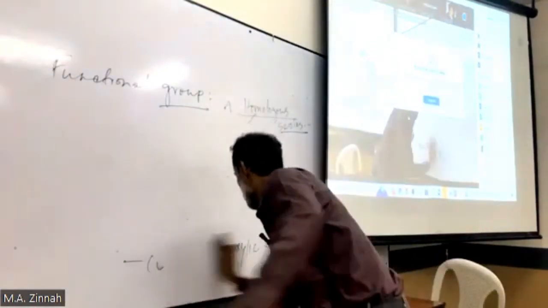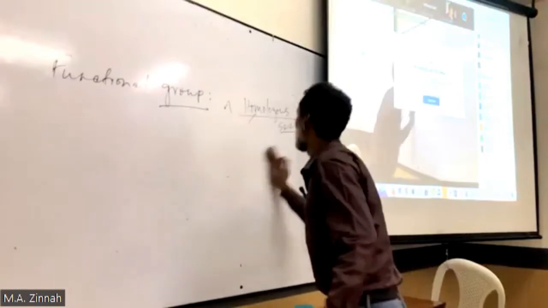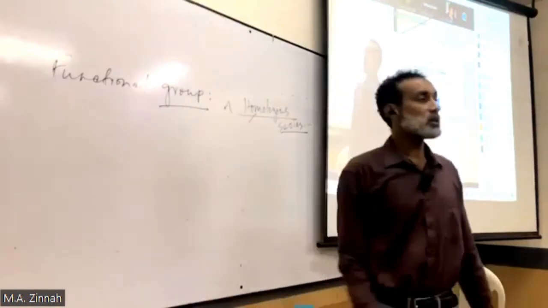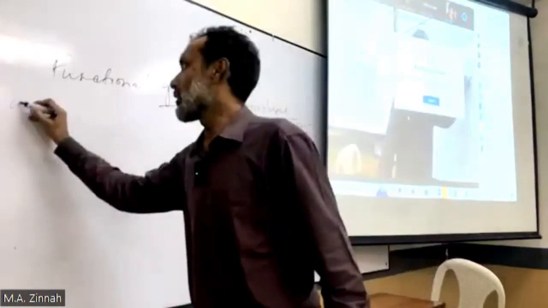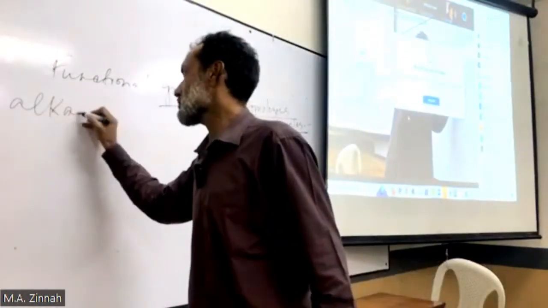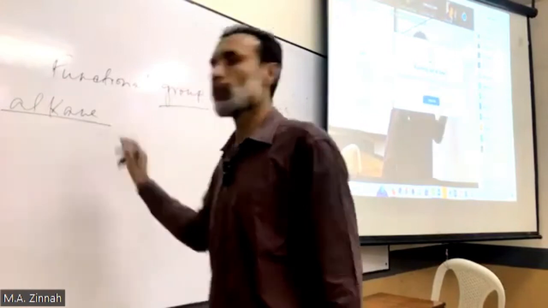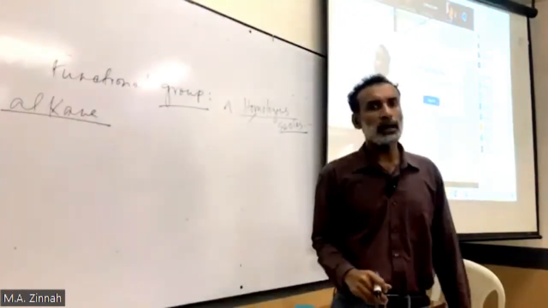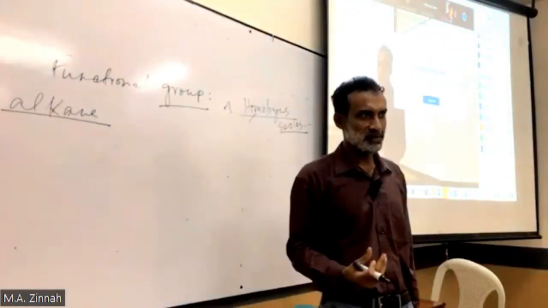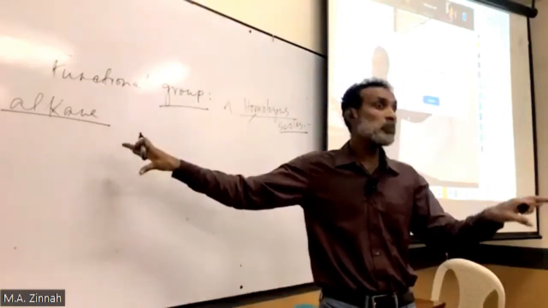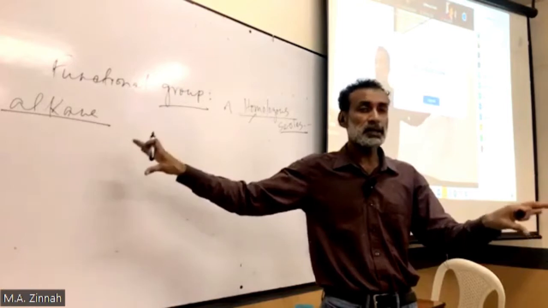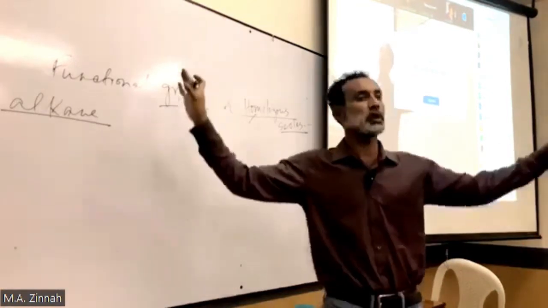Okay, I want to show some more similarities. Here I write alkane. What is alkane? Alkane is a homologous series. Are you clear about homologous series? It's a general name of many compounds. This is a general name of thousands of compounds.